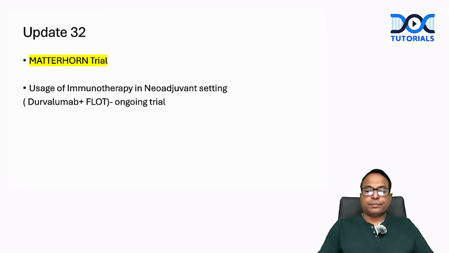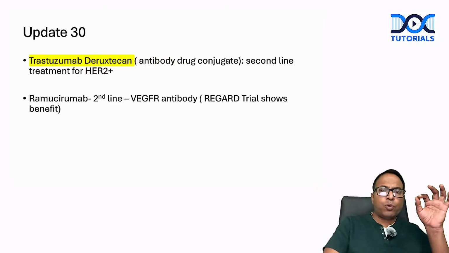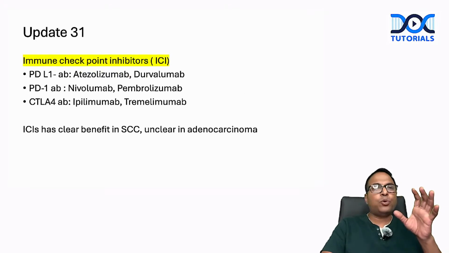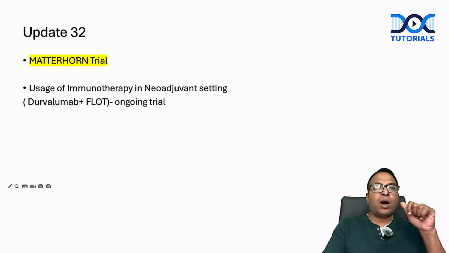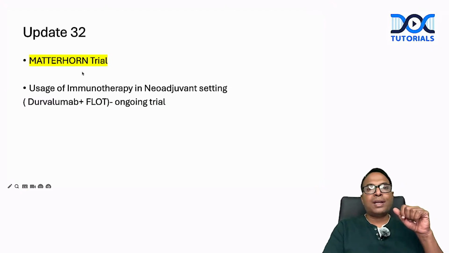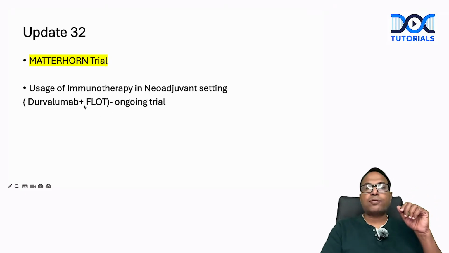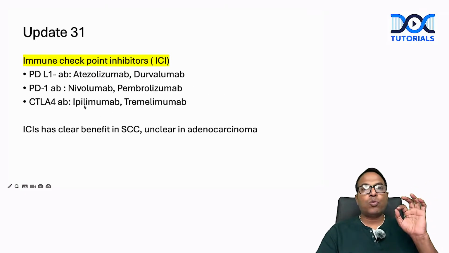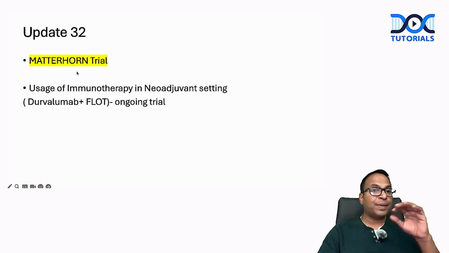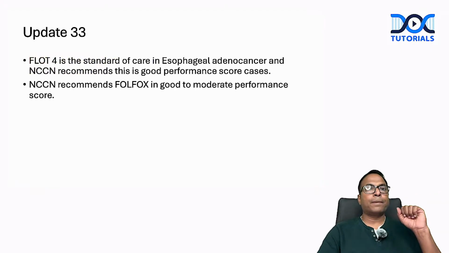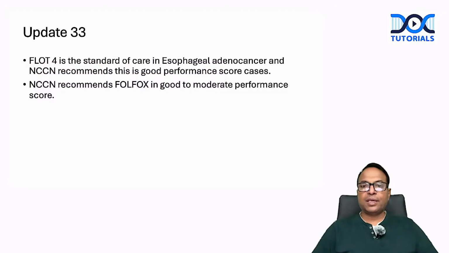Now you can see, whenever I'm going for neoadjuvant therapy, as per old editions we usually give only chemotherapy. Now there is an ongoing trial, the Matterhorn trial, in which immunotherapy is used in the neoadjuvant setting along with FLOT. Durvalumab is a programmed death ligand 1 antibody. Durvalumab with FLOT is the ongoing Matterhorn trial. So this is a very important update. I think from Bailey you have already seen this update.